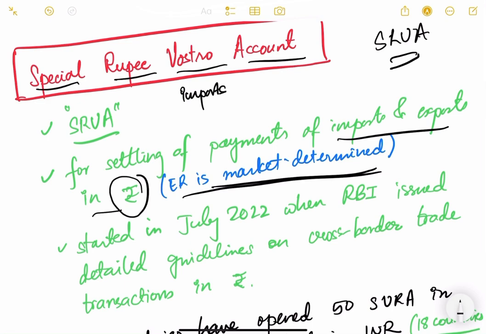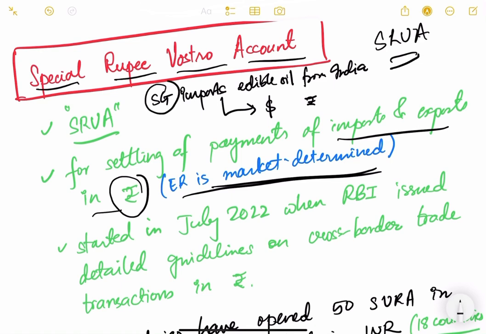For example, Singapore imports, say, edible oil from India. Previously Singapore used to pay India in dollars, but after the RBI allowed payment in rupees in international trade, Singapore can pay India in rupees.